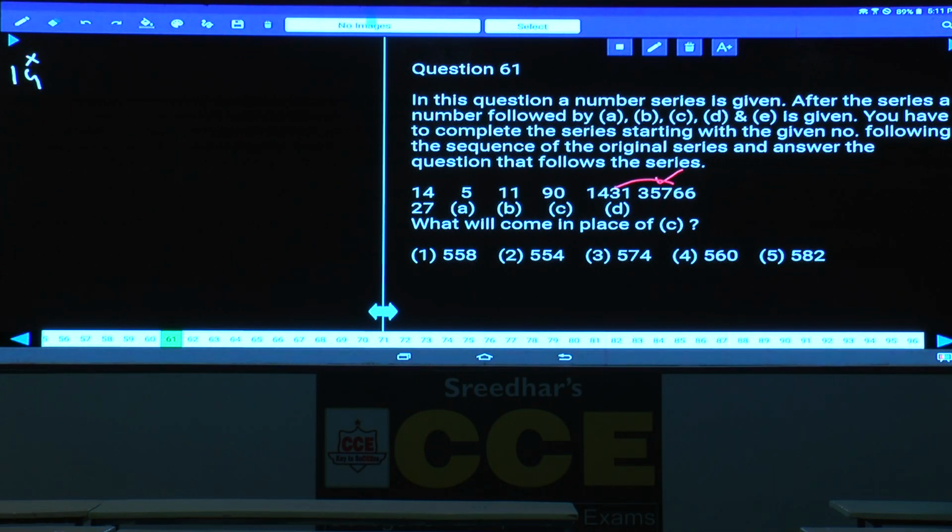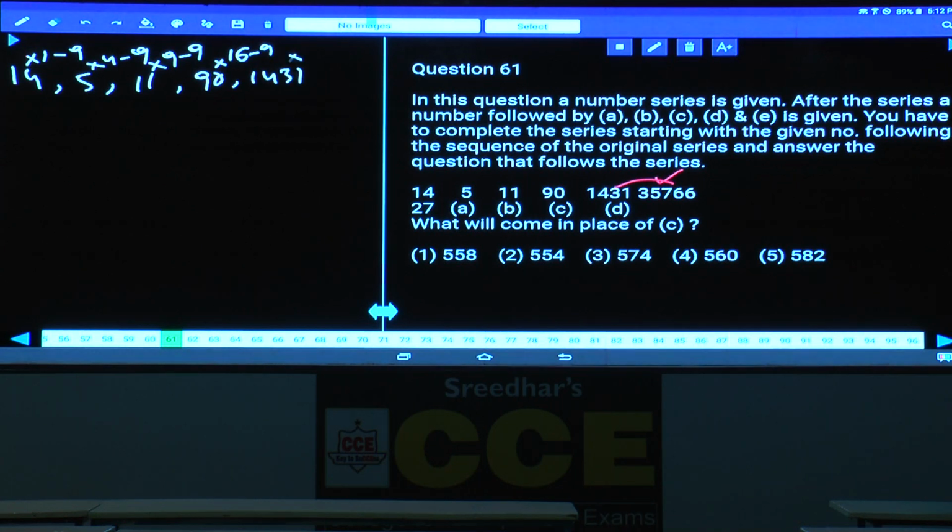Now 14 into 1 is 14, minus 9 is 5. Now 5 into 4 is 20. 20 minus 9 is 11. And 11 into 9 is 99. 99 minus 9 is 90. And 90 into 16, 16 into 9 is 144, minus 9. And this must be 1431.